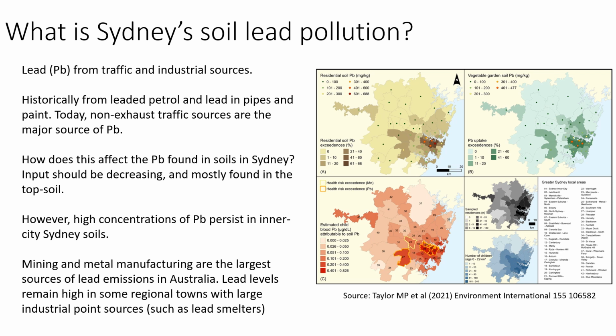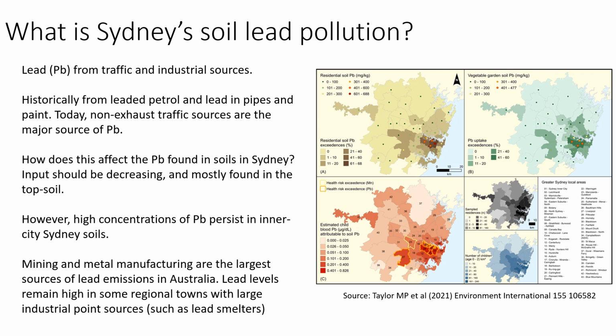Historically in Sydney, lead would come from leaded petrol and lead in pipes and lead added to paint. Today, the non-exhaust traffic sources are the major source of lead because lead has been removed from petrol.